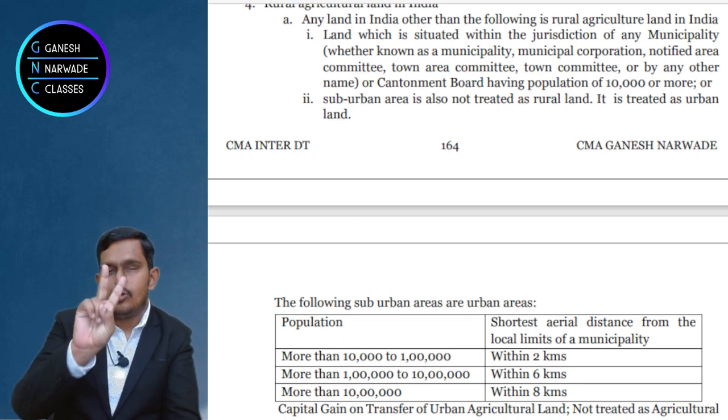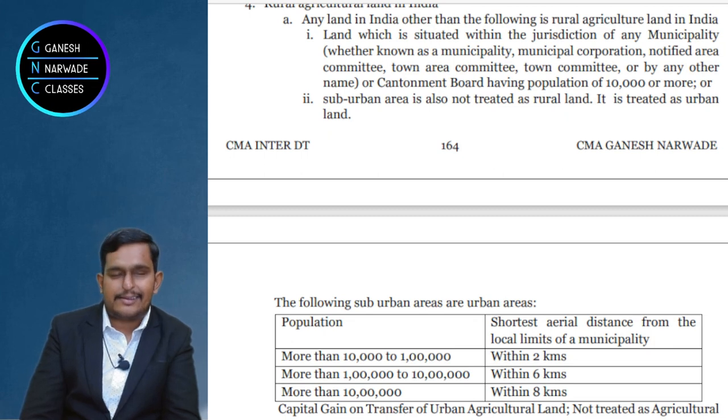So we have to satisfy two conditions. If two things are ticked, yes, yes. Is the population between 10,000 to 1 lakh? Yes. Is it within 2 kilometers from the limits of the municipality? Yes, it's an urban area. Is the population of that area between 1 lakh to 10 lakhs? Yes. Is the area within 6 kilometers from municipal limits? Yes. Then it's an urban area. Is the population more than 10 lakhs? Yes. Is it within 8 kilometers from municipal limits? Yes. Then it's an urban area. Like this you should understand.